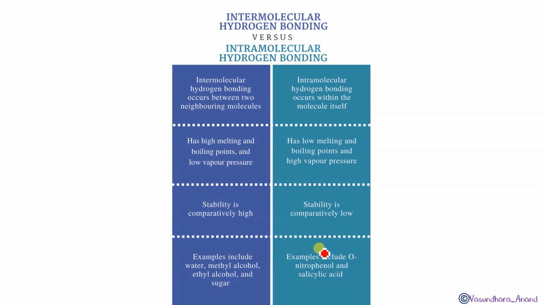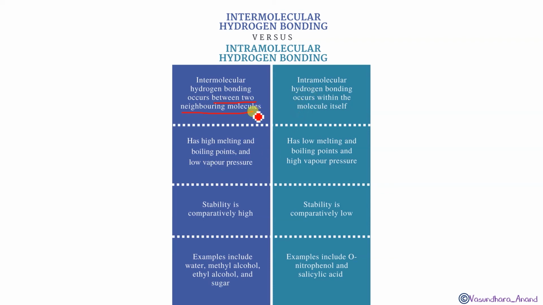Yes, intermolecular hydrogen bonding occurs between two neighboring molecules, while intra occurs within the molecule itself, isn't it? If we talk about intermolecular hydrogen bonding, it has a high melting point and boiling point, and a low vapor pressure. Why? Because it is occurring between two neighboring molecules, so the force of attraction will be high, isn't it? That's why it needs more energy to break the bond, and that's why it has a high melting and boiling point. And boiling point is inversely proportional to vapor pressure, so low vapor pressure will be there.